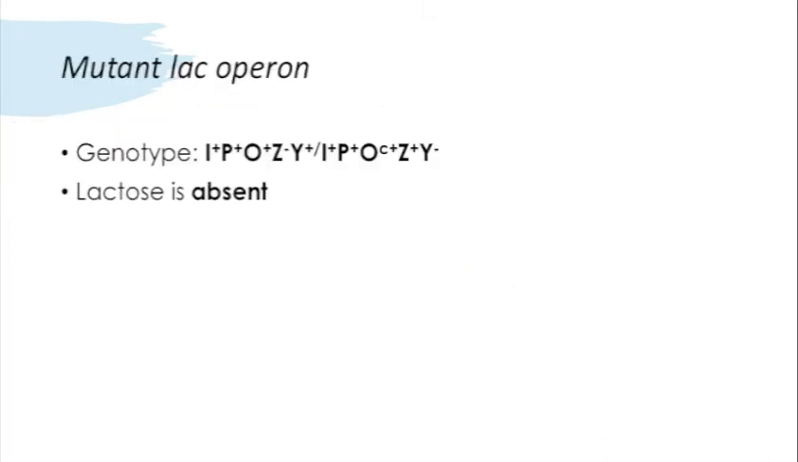Let's look at an example of a partially diploid mutant Lac Operon. Here, for our first copy, everything is normal, except we have Z negative, so that protein will be defective. And in our second copy, we have a constitutive operator, which means it will never bind to the repressor protein. It's always on, so our enzymes will be produced regardless. However, we have a dysfunctional Y gene, so we can't make permease. So let's see what happens when lactose is absent.